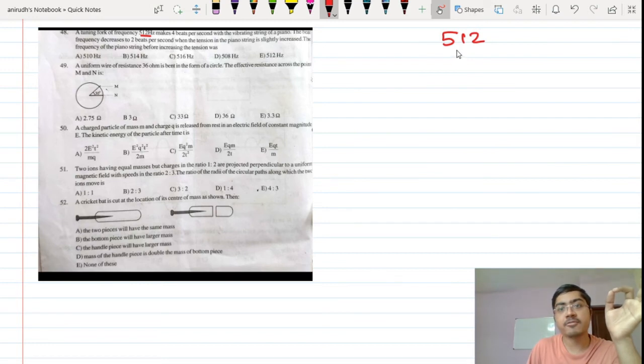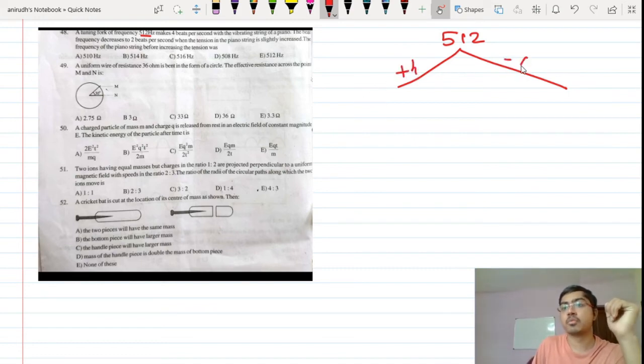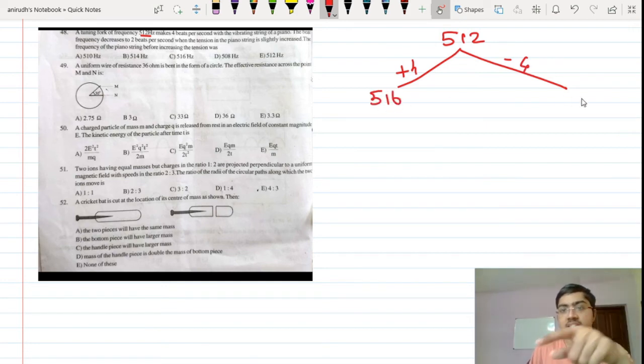So if it makes 4 beats per second, then there are two possibilities. Either the frequency of the piano string is 512 plus 4 or 512 minus 4. If this is the value, then it is 516. If this is the value, then it will be 508. Fine. Okay, then what have they said?